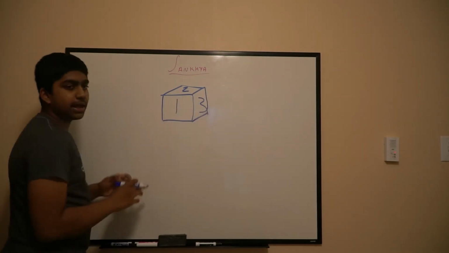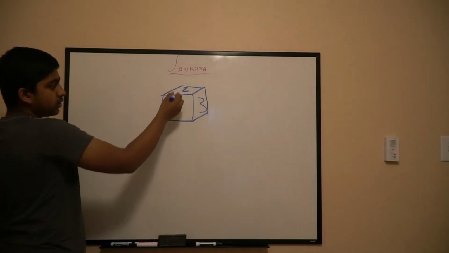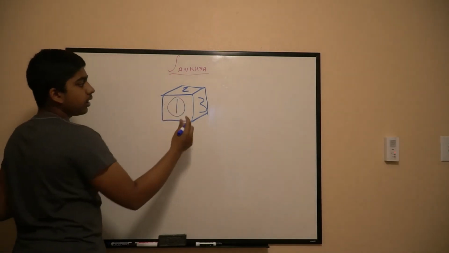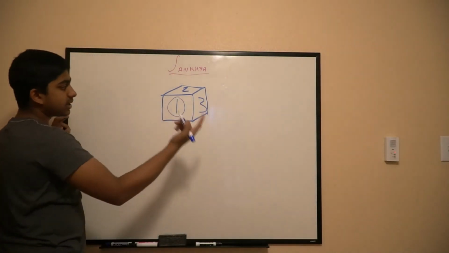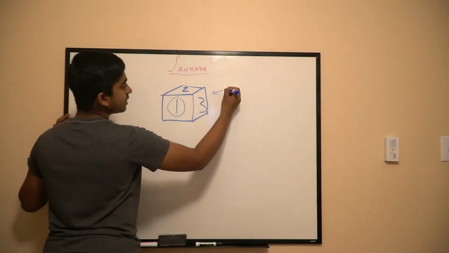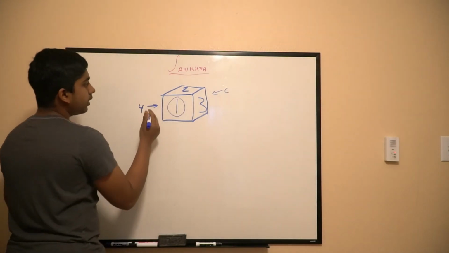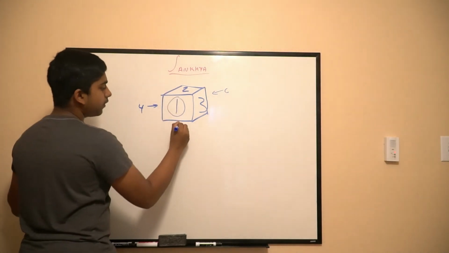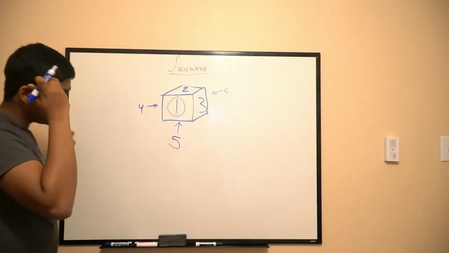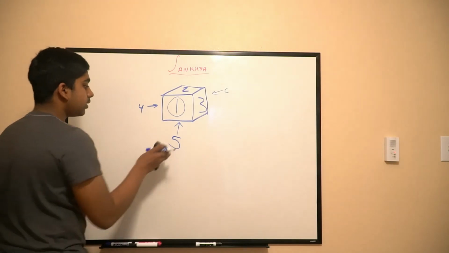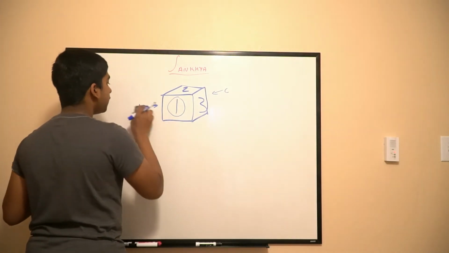Each opposite side adds up to 7. So this one here, on the other side would be a 6, because 1 plus 6 is 7. On this side it's a 4, because 3 plus 4. And you probably guessed it, on this side is a 5. That's just a handy trick to know. You might need to know it later.